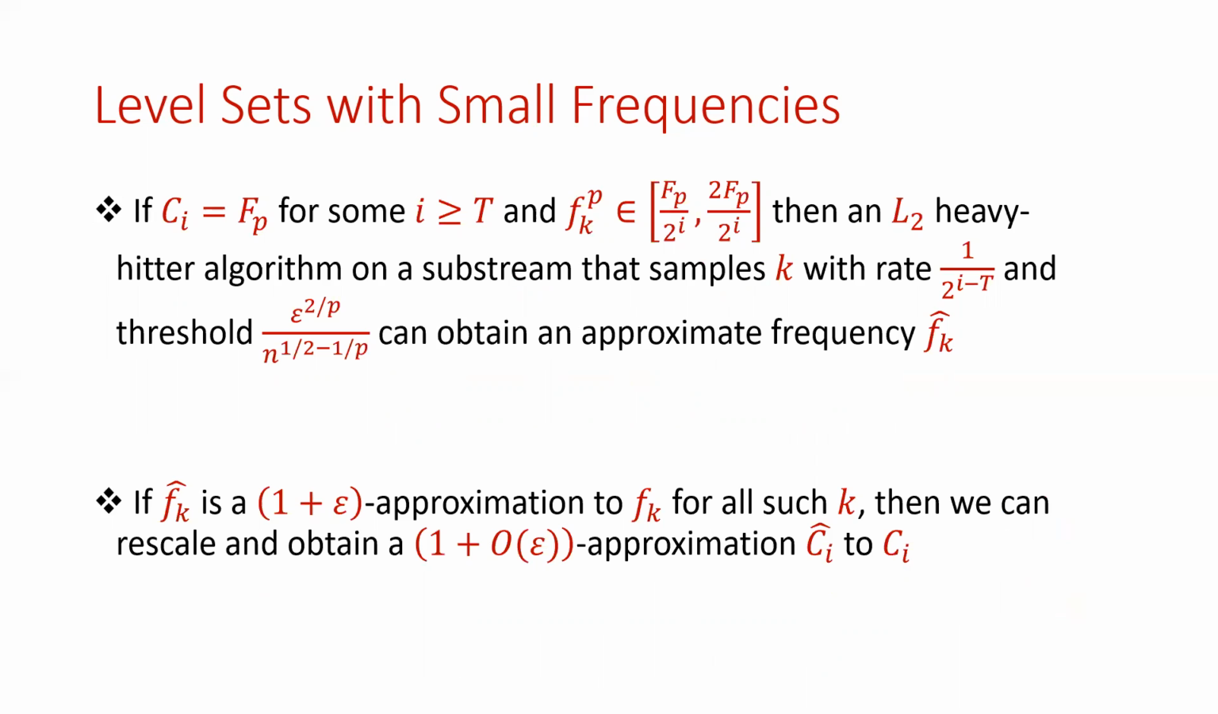In summary, if Ci is equal to Fp, then an L2 heavy hitter algorithm on a substream that samples k with rate 1 over 2 to the i minus t and a certain threshold can obtain an approximate frequency to fk. Moreover, if this approximate frequency is pretty accurate, like up to a 1 plus epsilon approximation, then we can rescale and obtain roughly a 1 plus epsilon approximation to the contribution.